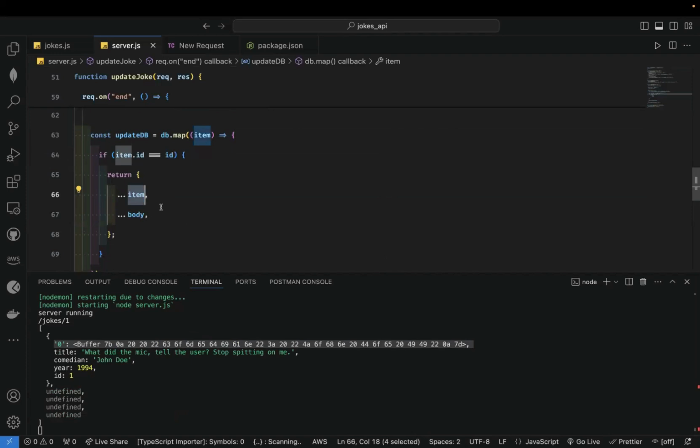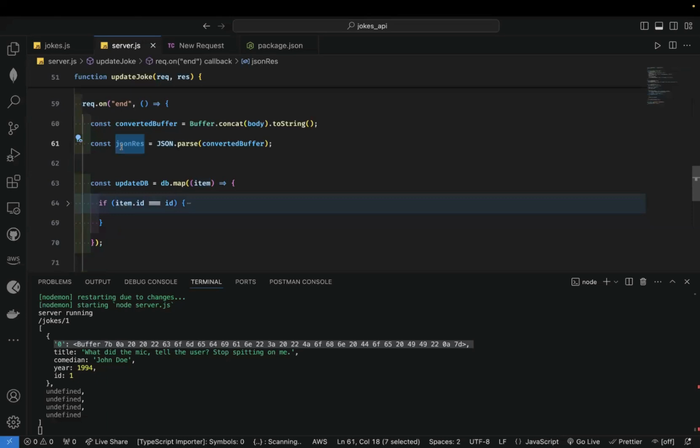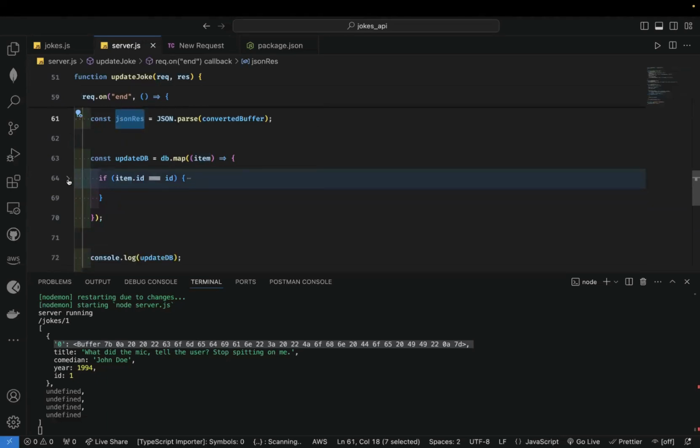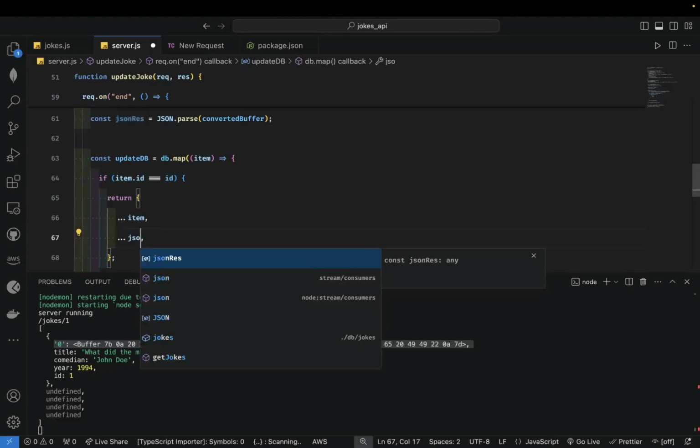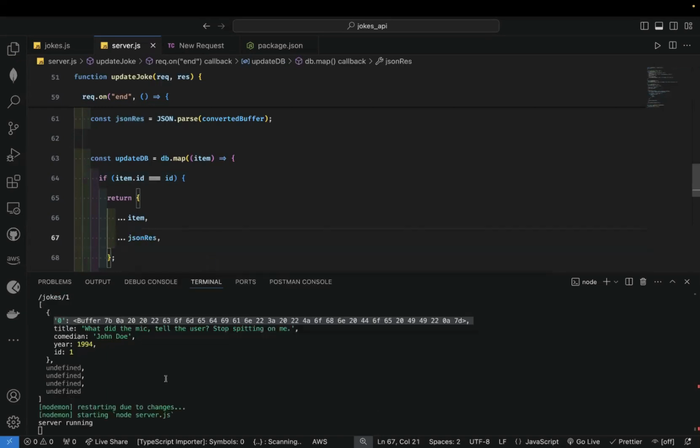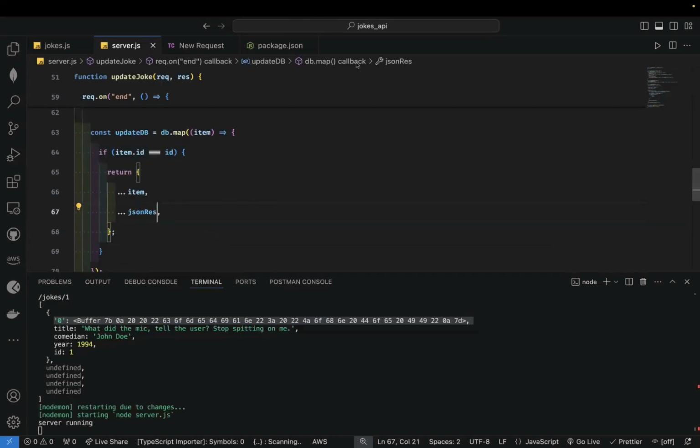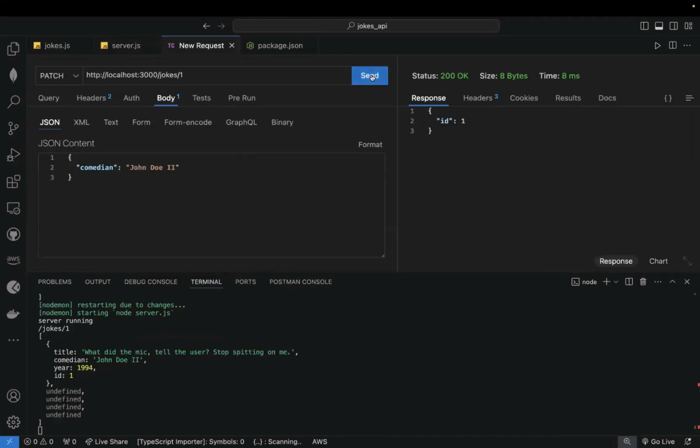Item and body. So let's check item and see. I'm supposed to be using JSON response instead of body, I'm supposed to be using JSON. So this is the converted version, right? So let's try it again. If I send, you see that we have John Doe 2 has been updated.